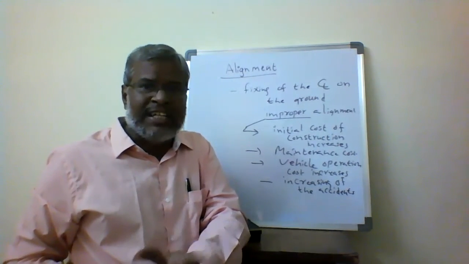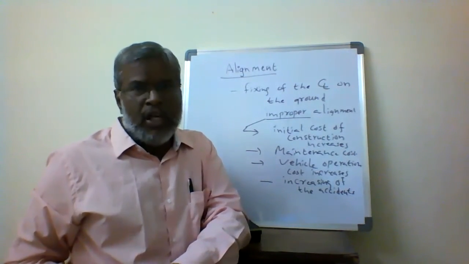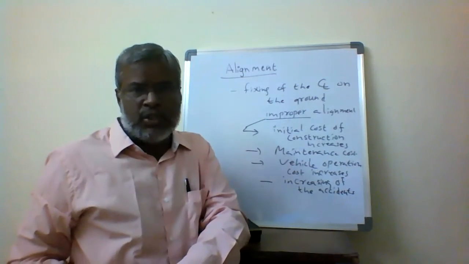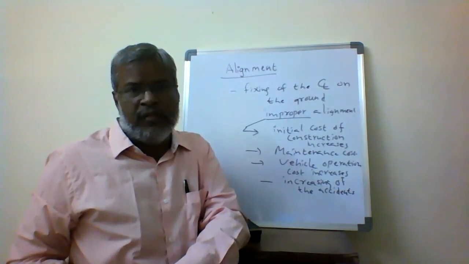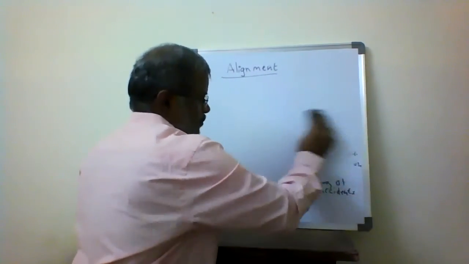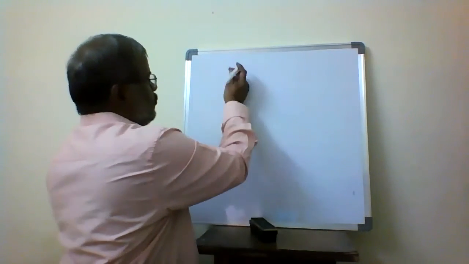So fixing the center line of the road on the ground is called alignment. If it is not done properly, these various damages and disadvantages occur. Then what are the ideal requirements of alignment?